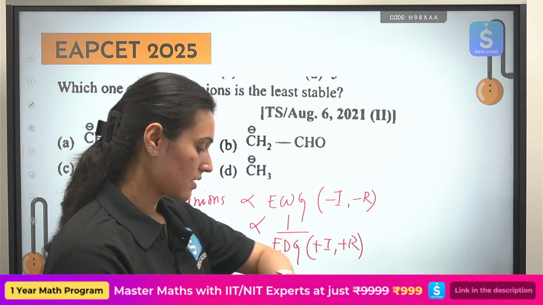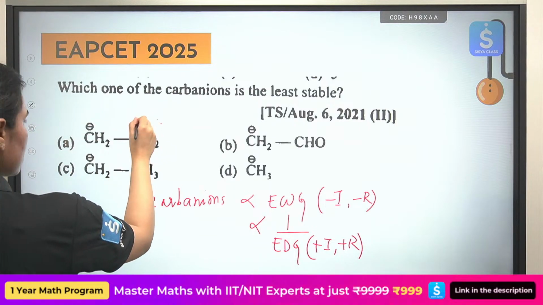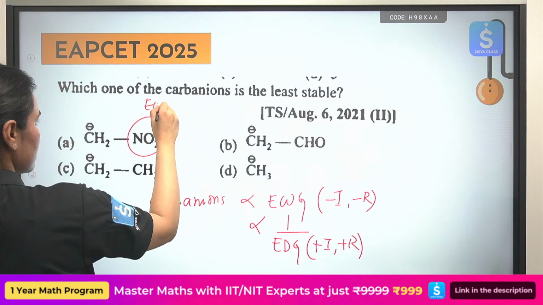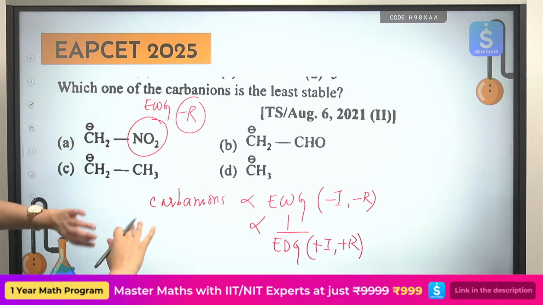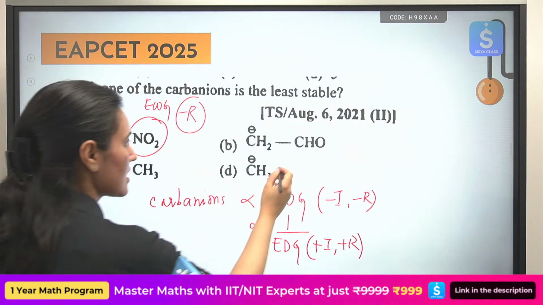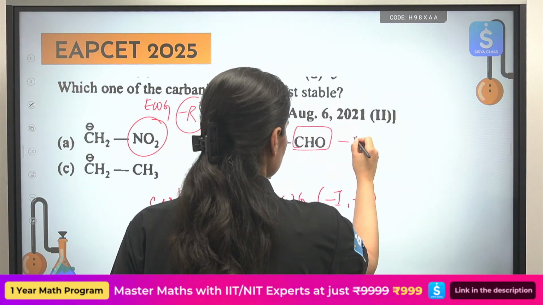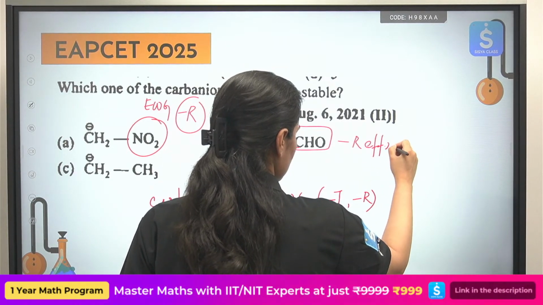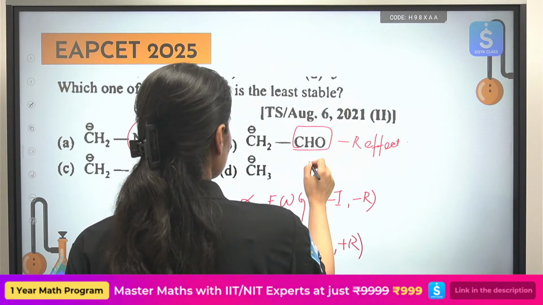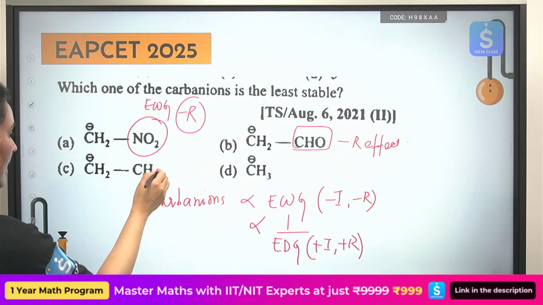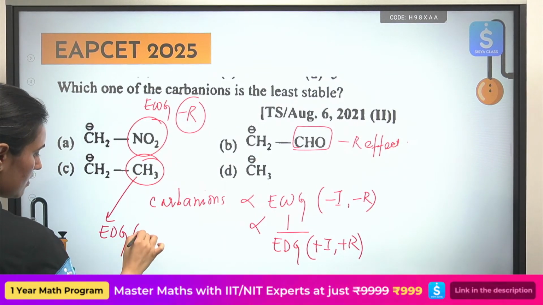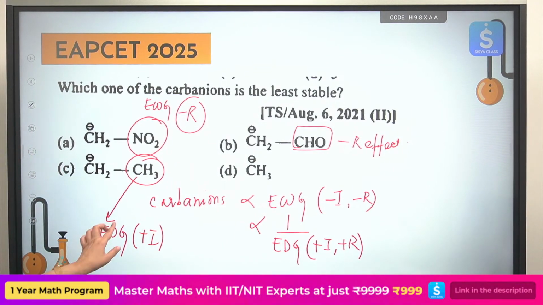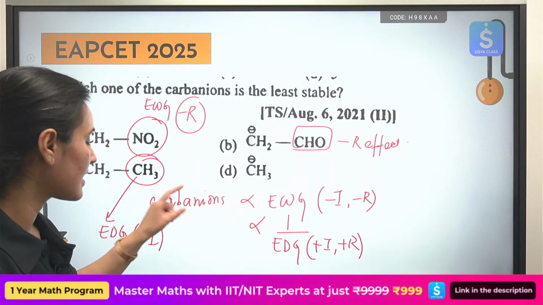this question. Okay, see, this is an electron withdrawing group. It can show minus R effect. It is good for us. It will stabilize your negatively charged species. This can also show. This is also an electron withdrawing group. So this one is also good for us. This is an electron donating group. It shows plus I effect. Plus I effect groups destabilize you.